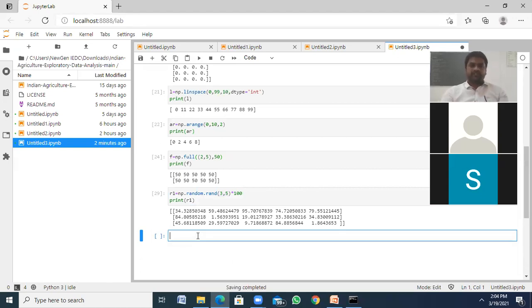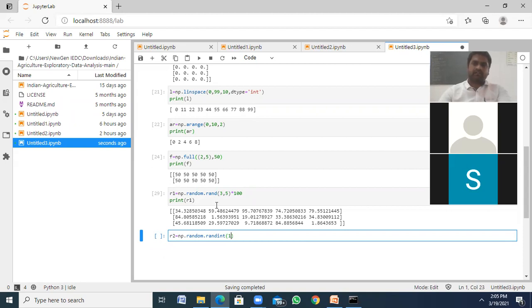Okay. If I want to generate integers, not float values, for that we have one method, that is np.random.randint of, and here I have to specify the range. By default it starts with 0.